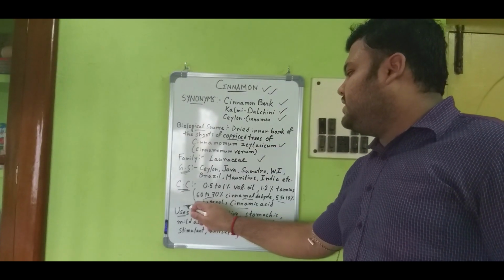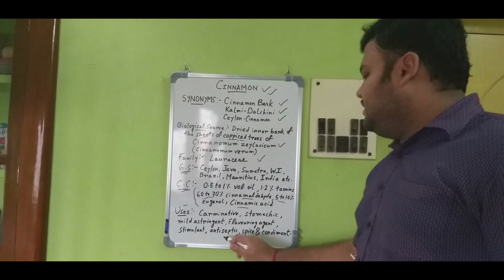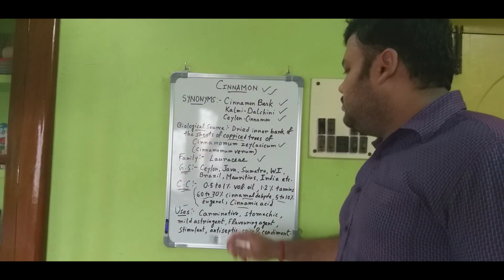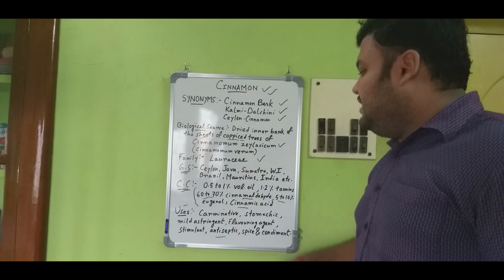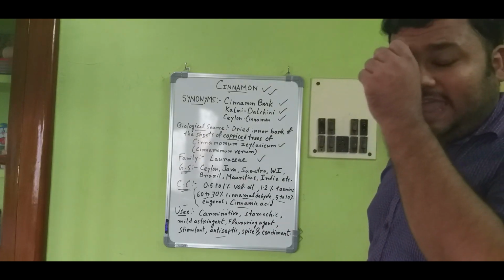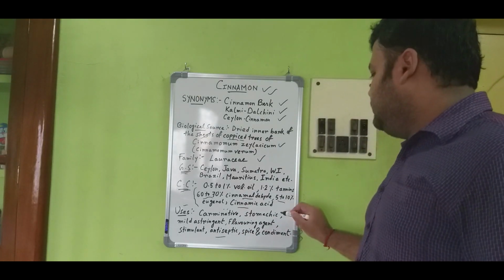Next, the uses of cinnamon. It is generally used as a carminative, that means it relieves flatulence.